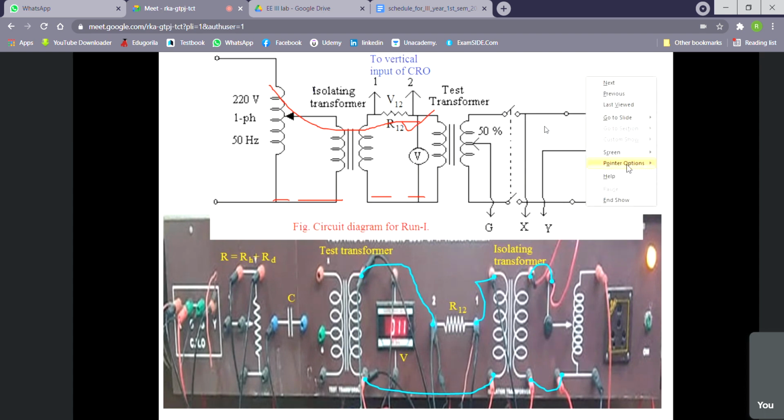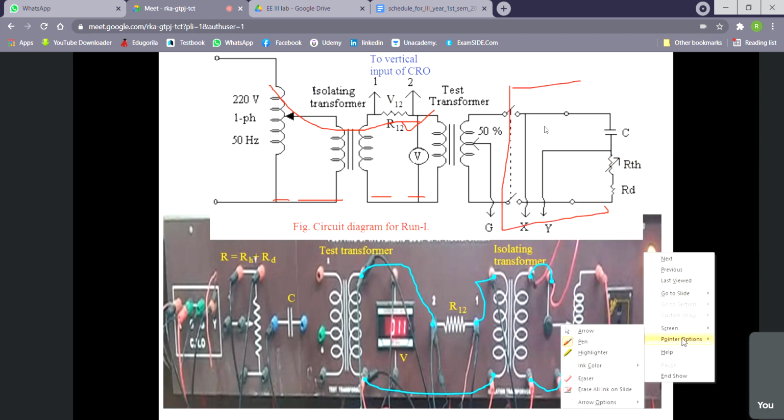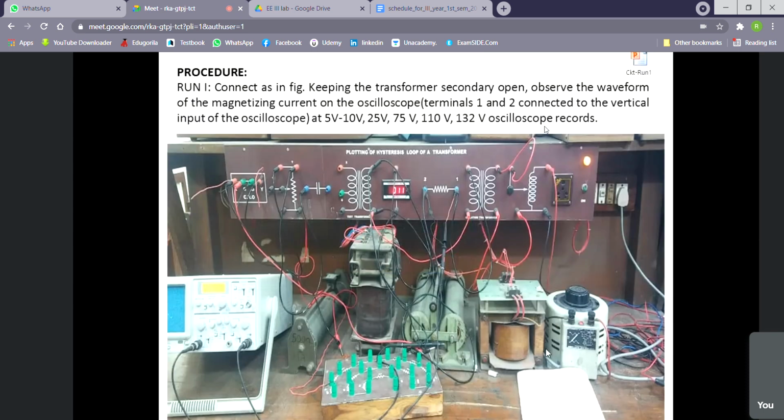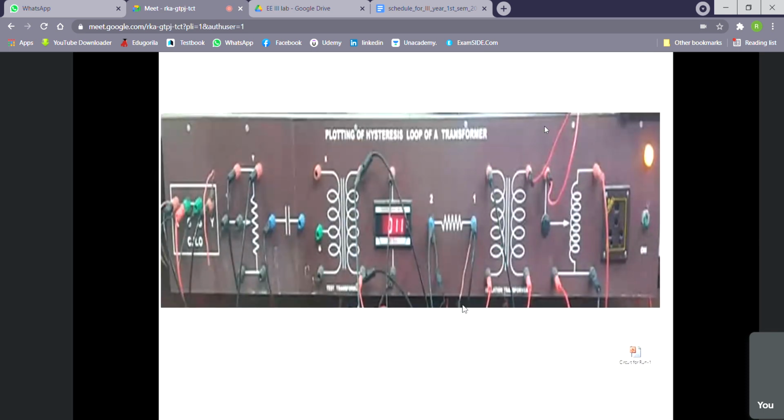And second, we have no need to bother about the secondary circuit because the secondary is open now. And we need a voltmeter to measure the voltage. So at the transformer primary, there should be a voltmeter. I have shown it in green color. Always we connect the voltmeter last because the voltmeter is a parallel connection. The same voltmeter we can use everywhere to measure the voltage. Right, so this is the circuit.